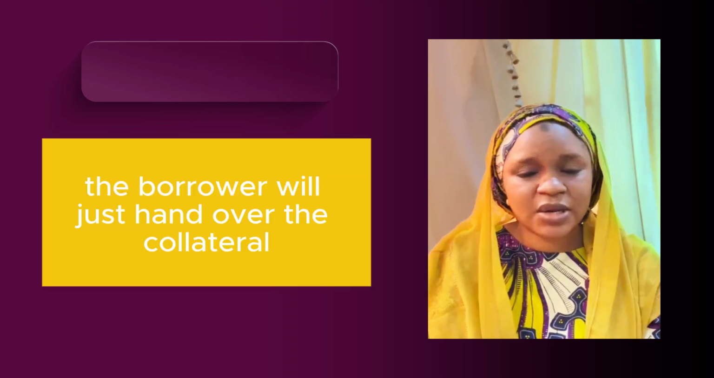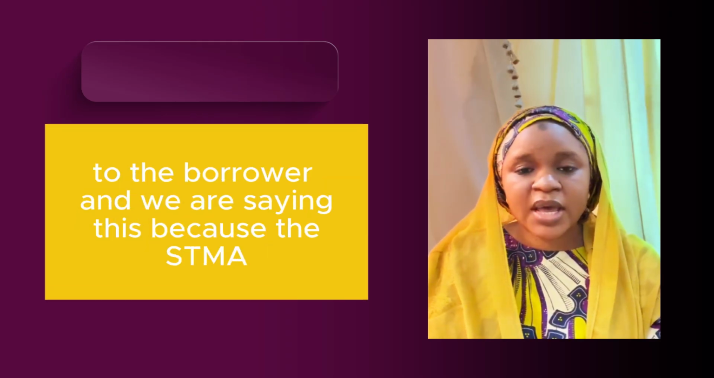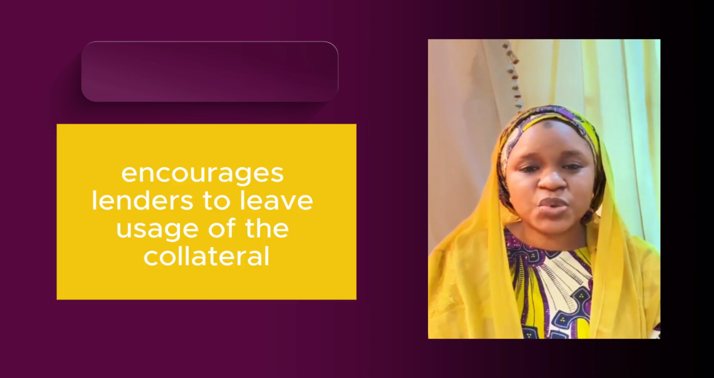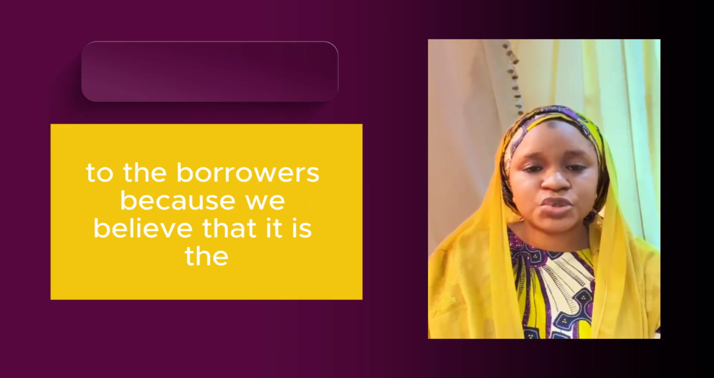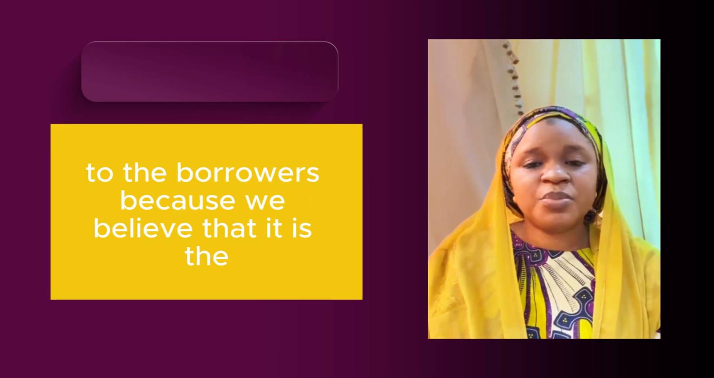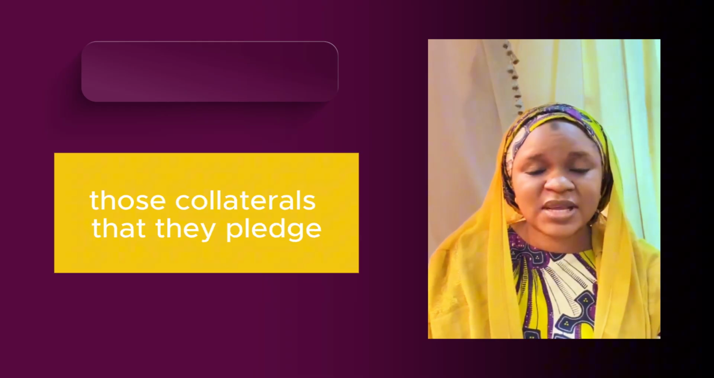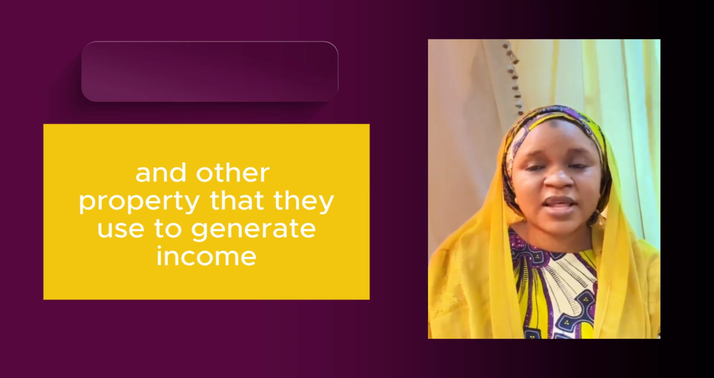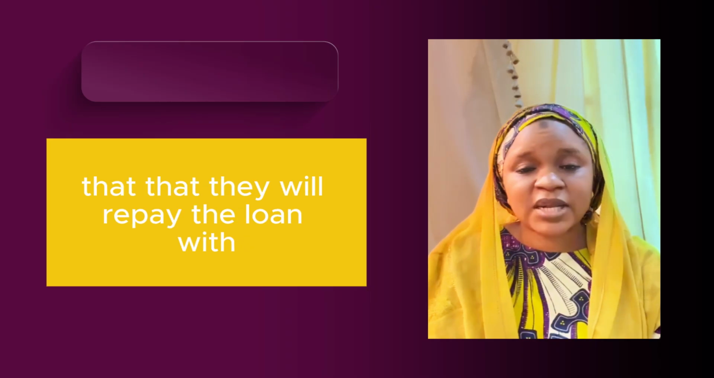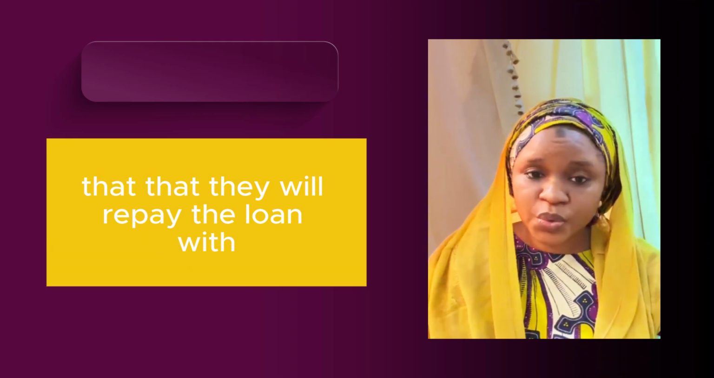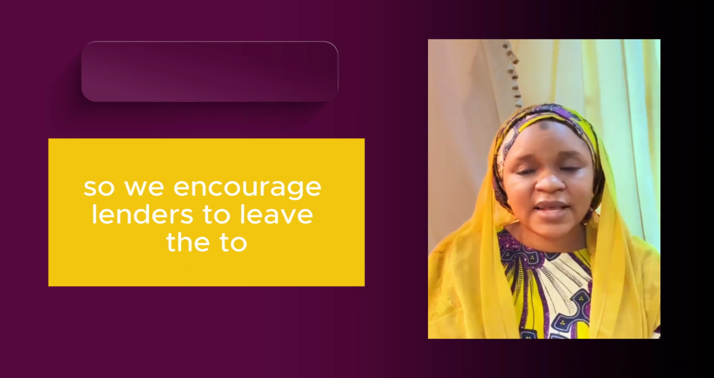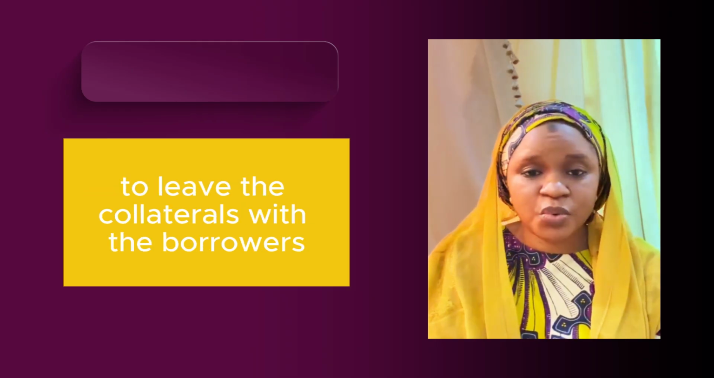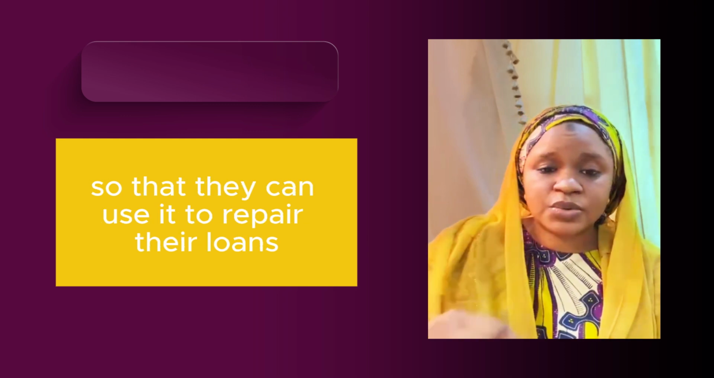The borrower will just hand over the collateral to the lender. And we are saying this because the STMA encourages lenders to leave usage of the collateral to the borrowers, because we believe that it is those collaterals that they pledge, their sewing machines, their cars, and other property that they use to generate income, that they will repay the loan with. So we encourage lenders to leave the collaterals with the borrower so that they can use it to repay their loans.